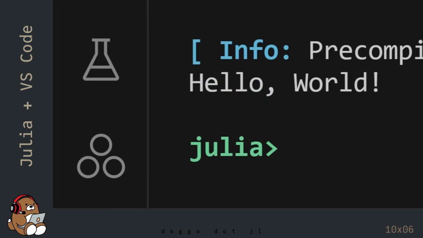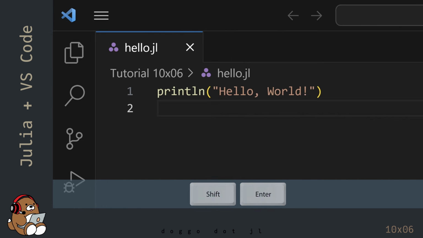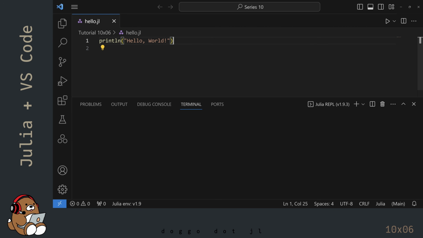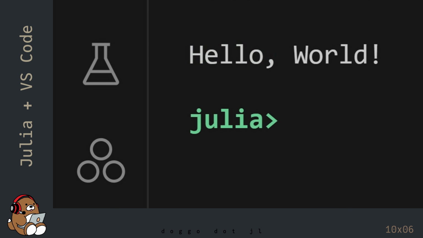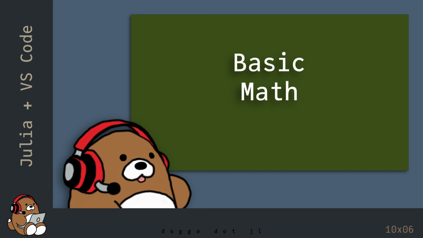To exit the Julia REPL, click on the REPL, then type in exit, immediately followed by a pair of parentheses. In the editor, place your cursor at the end of line 1 and hit Shift-Enter again. The REPL will reappear, and you'll see Hello World again. Except this time, there won't be a long delay. So that covers the basics of using Julia in VS Code. In the next chapter, you'll learn how to perform basic math using Julia.